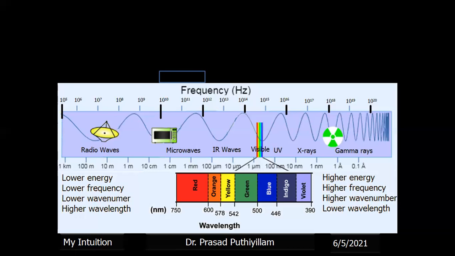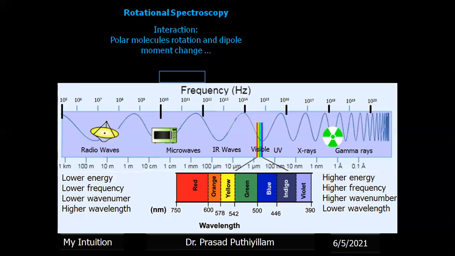All the waves present in that, a mixture of different frequency radiations, we collectively call microwaves. And by using microwave radiation, we have rotational spectroscopy, in which the rotation of molecules, especially polar molecules, is studied. You know what a polar molecule is, where charge separation is present inside the molecule.